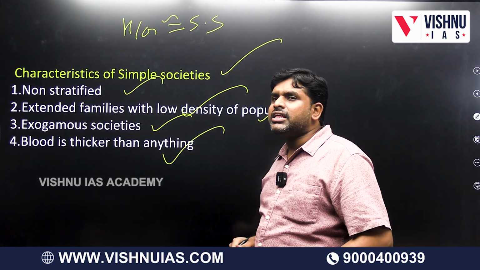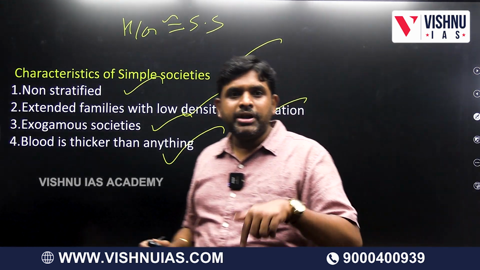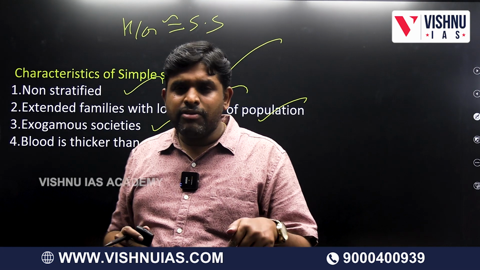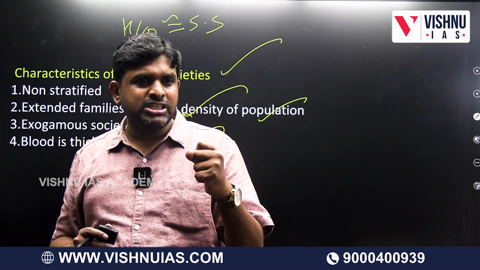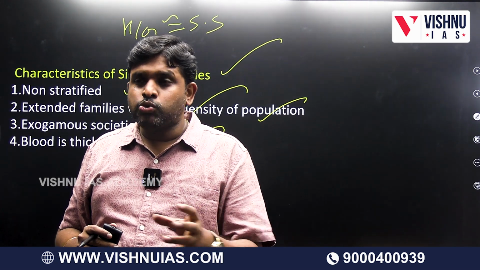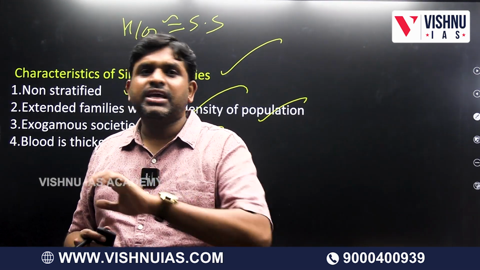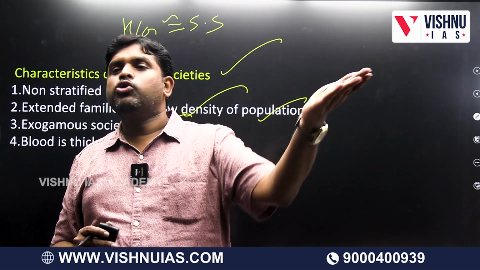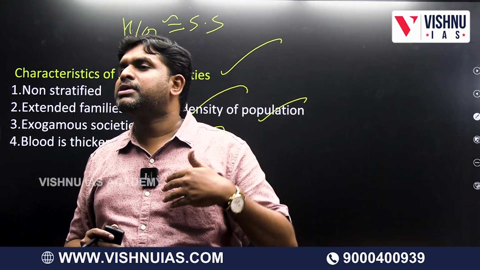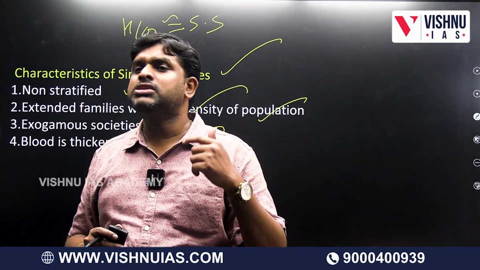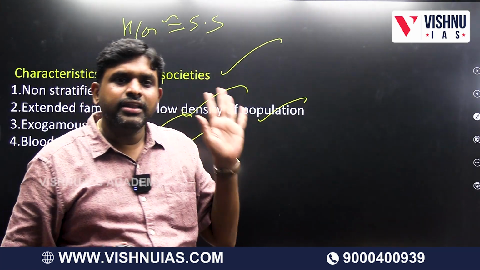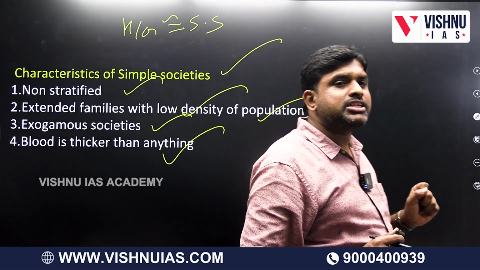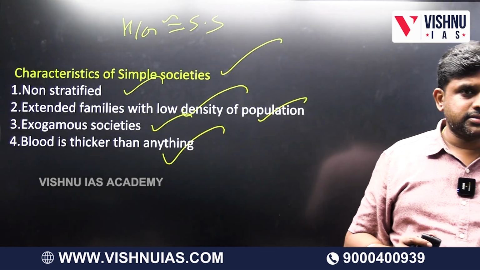Blood is thicker than anything. They give importance to blood, kinship, consanguinity, relationships. Whatever you give, even if you give economic benefit, this person is not going to compromise. Why? Because for him, is economy important or blood important? Blood is thicker than anything. These are the characteristics present in simple societies.